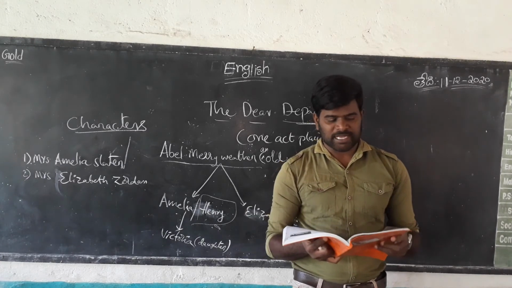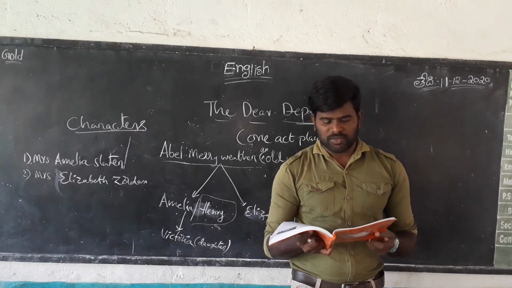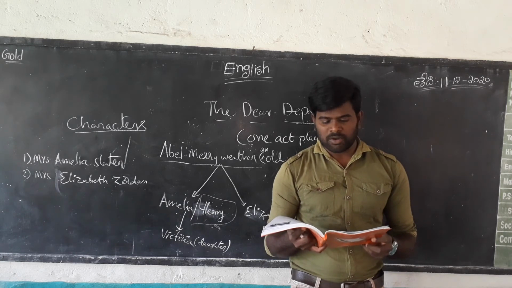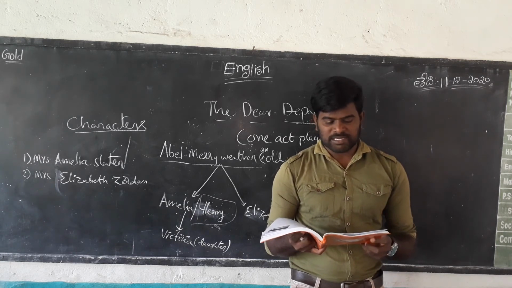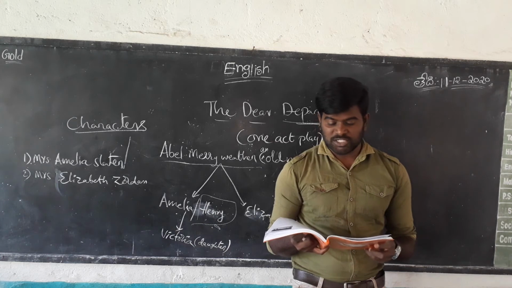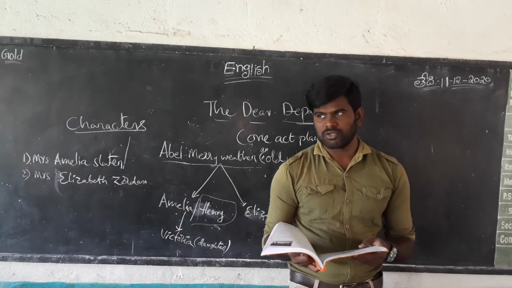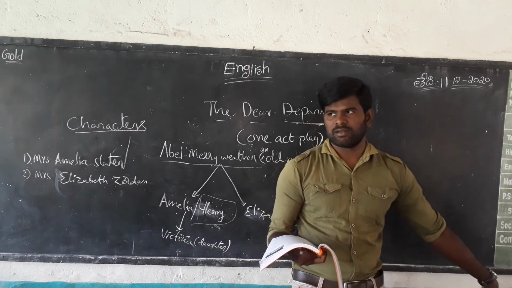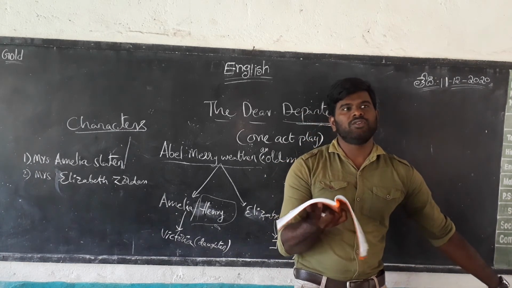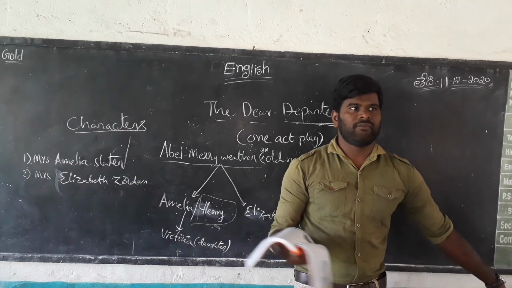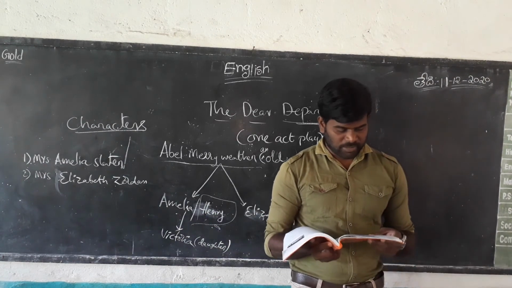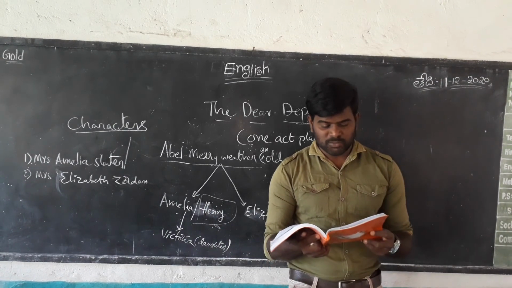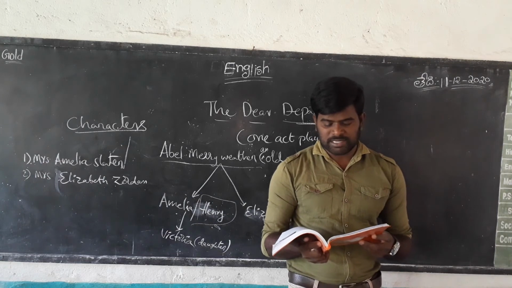So here Mrs. Slater is telling that I am not going to have them wasted. I have been thinking about the bureau of my father's that is in his bedroom. You know, I always wanted to have it after he died. So that bureau was in the room of her father. So here finally she wanted that bureau after her father died. Henry: You must arrange with Elizabeth when you are dividing things up.